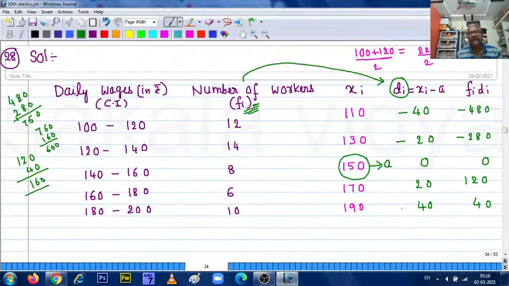So sigma fi di is equal to minus 600. The sum of fi: 4 plus 2 is 6, 6 plus 8 is 14, 14 plus 4 is 20... here we have 50 members. This is sigma fi equal to 50. You need to prepare the table for this one, and you will get it like this. So this is the simplification.